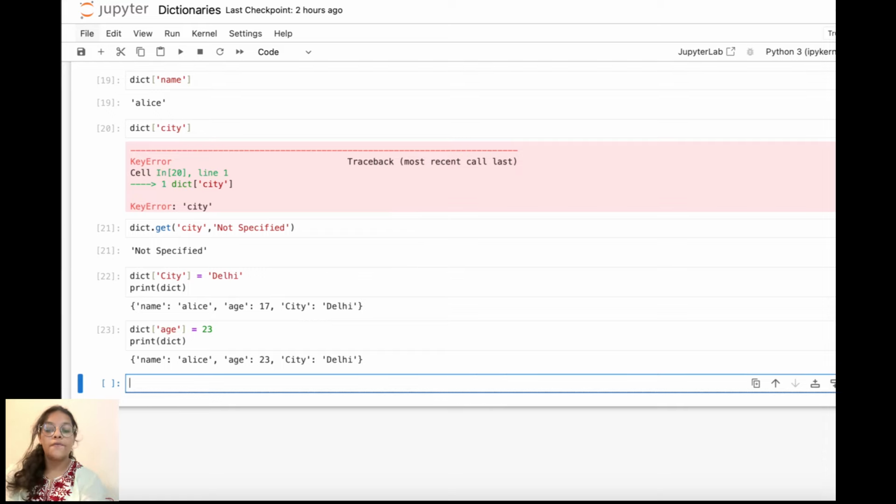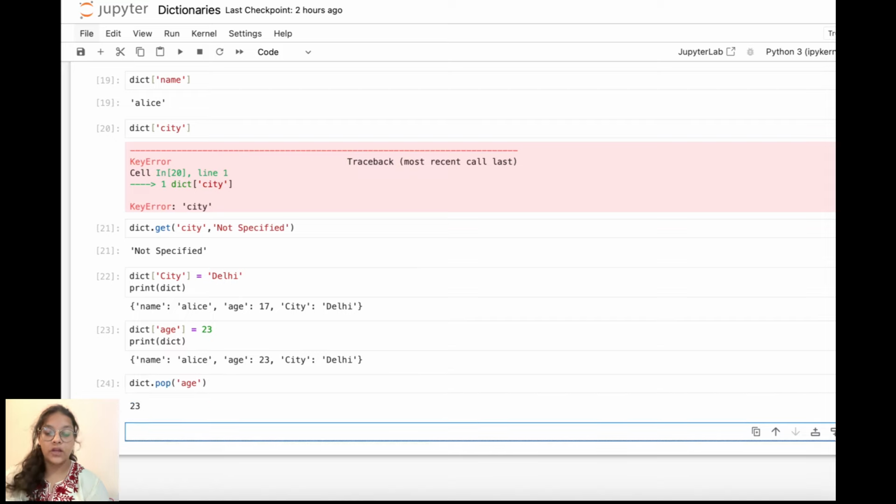Next, if you want to remove any items, we have 3 methods to remove. First is the pop function. Let me tell you how it is used. First of all, you want to remove age. So age is equals to, simply we should not take this variable, but dict.pop('age'), and this will remove age and give its value. So you can see the value is shown to us.